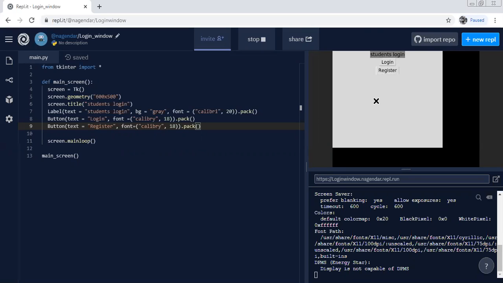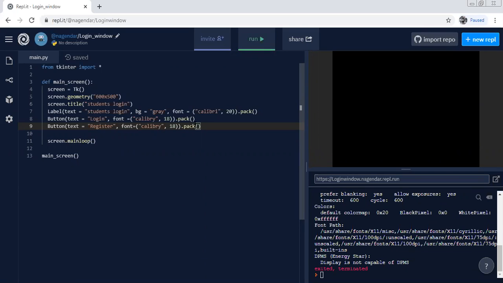But actually, sir, that is not, see, we have just created it now. We are not given any functions to register and login, right? When register is clicked, what you are expecting is that it needs to open the next window. That means we need to write one more window here, what things are required, right? But still so many cosmetic changes are required on this one, because you hardly see this kind of window in a professional way, right? So what we do, just stop it now.